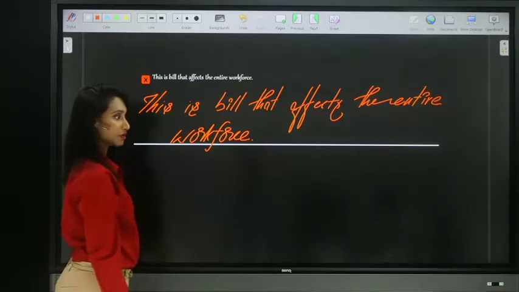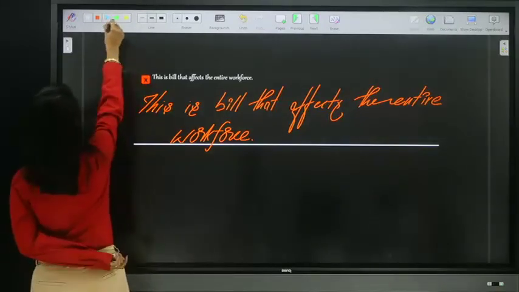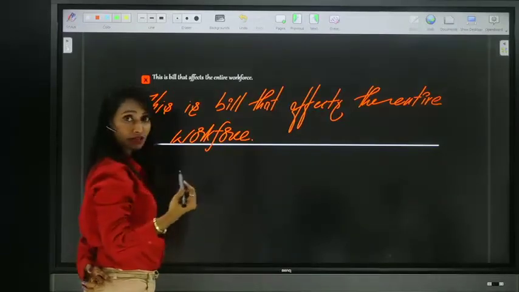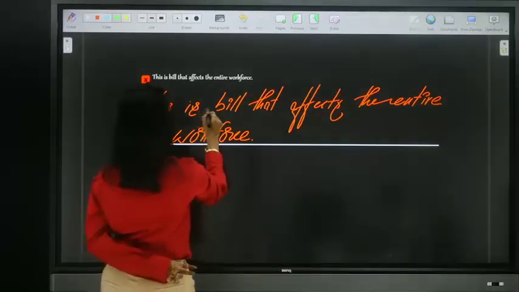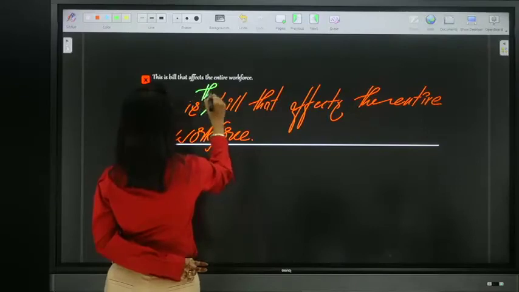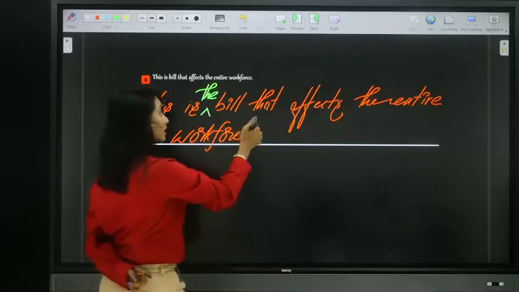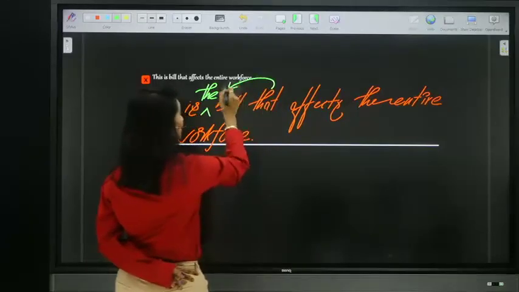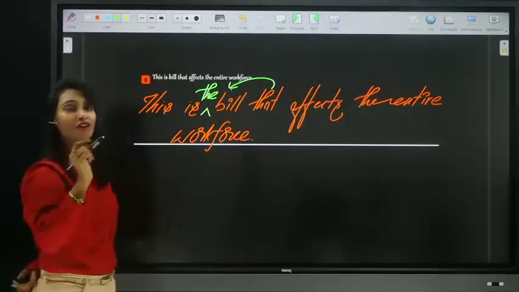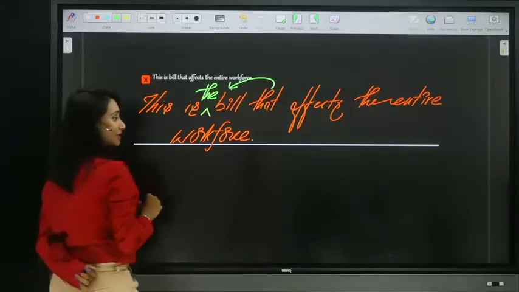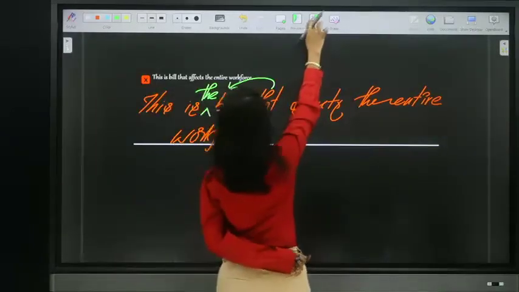Yes, guys, you're right. So, Srinivas Rao and Angela, you're right. What about other guys? Swapna, Nirmal, try to answer. So this is the bill. Here we are talking about a particular bill. This is the bill. Which bill? That affects the entire workforce. So you're right. Now let's see the next sentence.